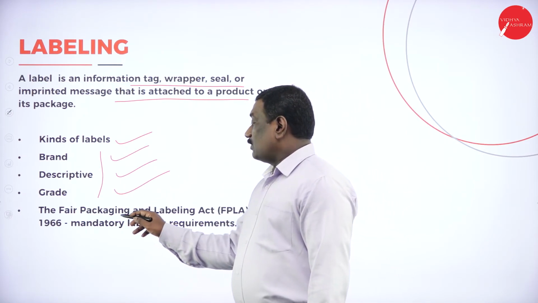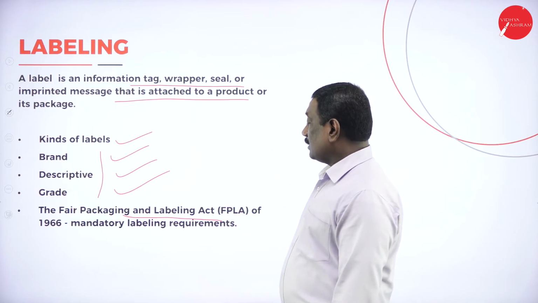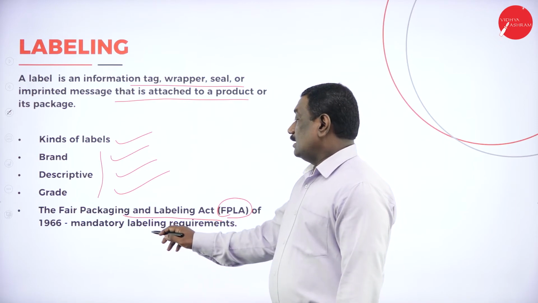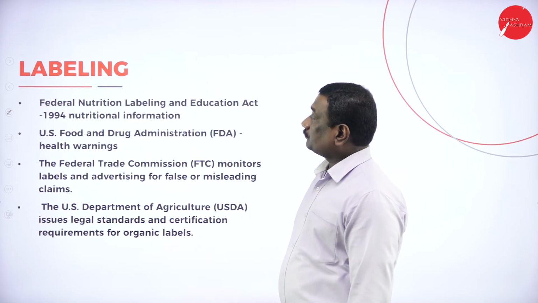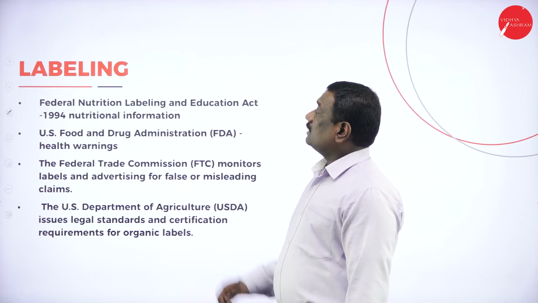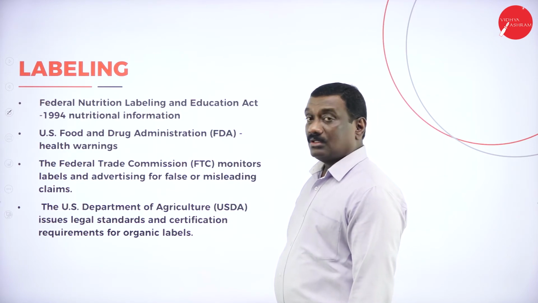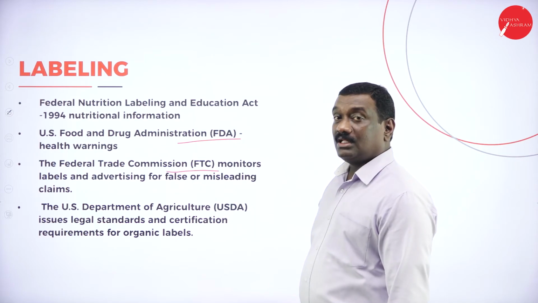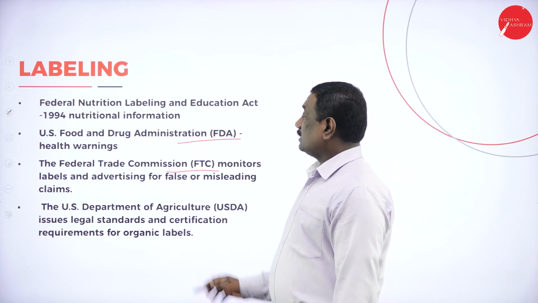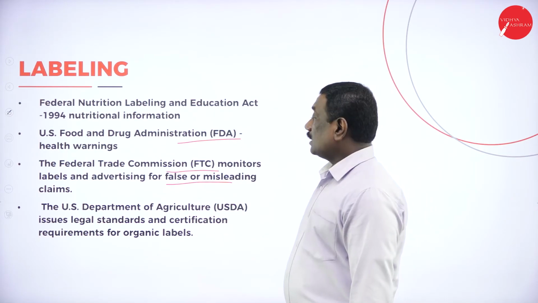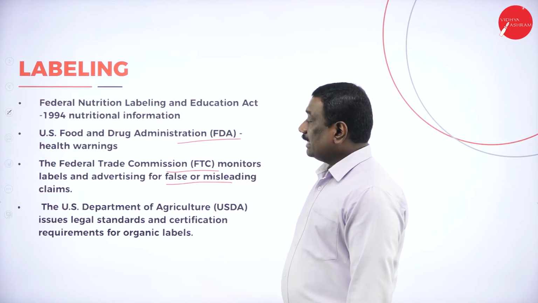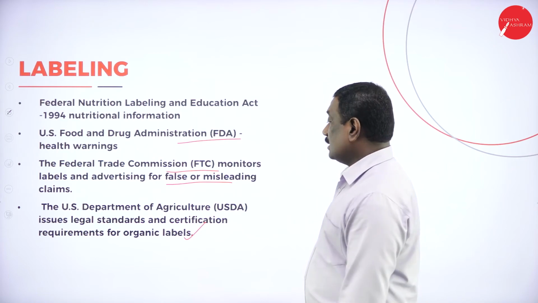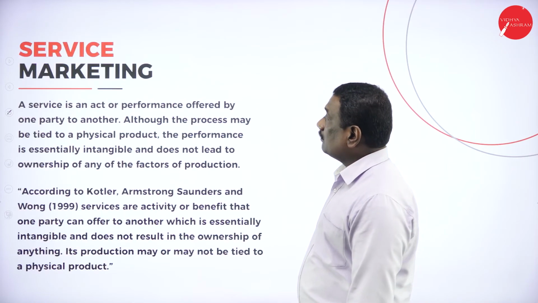And students, there is the Fair Packaging and Labeling Act, FPLA of 1966, mandatory labeling required. The Federal Nutrition Labeling and Education Act 1990, nutritional information. US Food and Drug Administration, FDA, health warnings. FTC, that is the Federal Trade Commission, monitors the labels and advertising for false or misleading claims. And the US Department of Agriculture issues legal standards and certification requirements for organic labels.